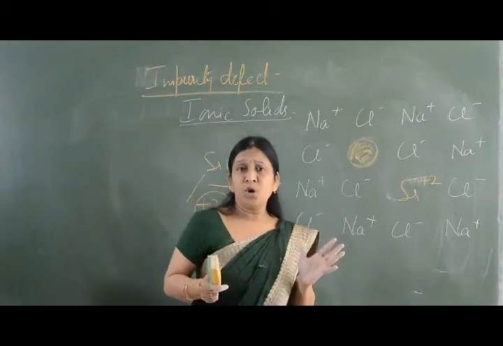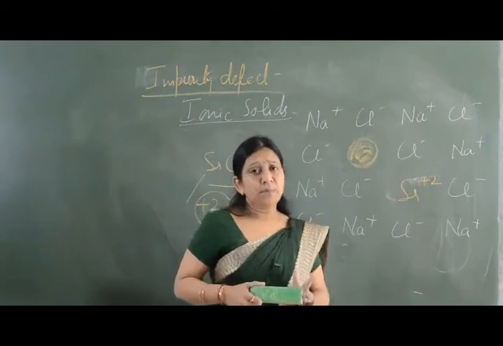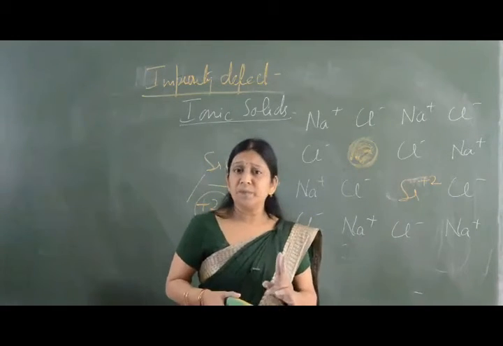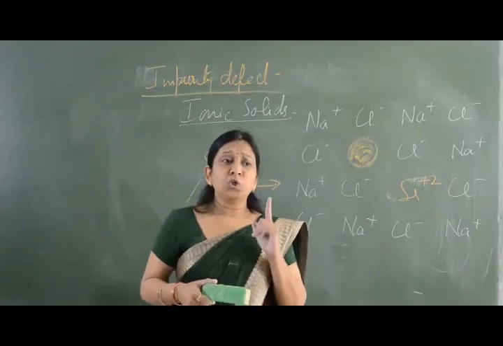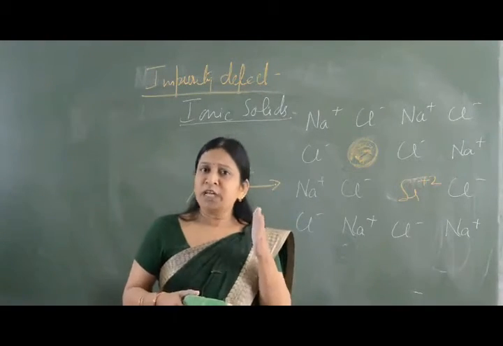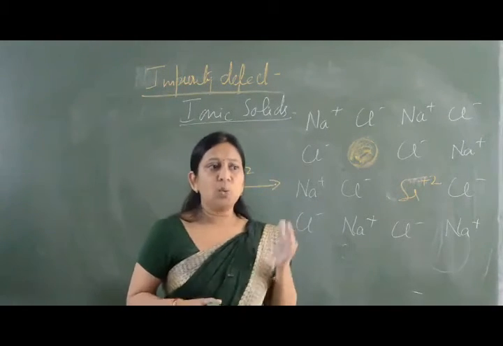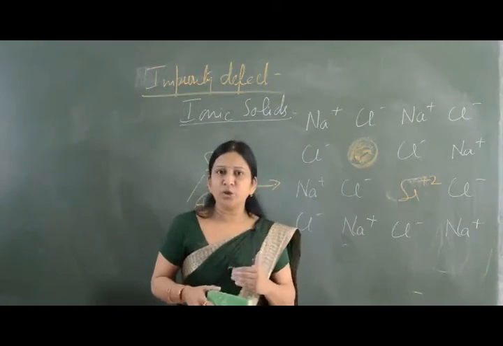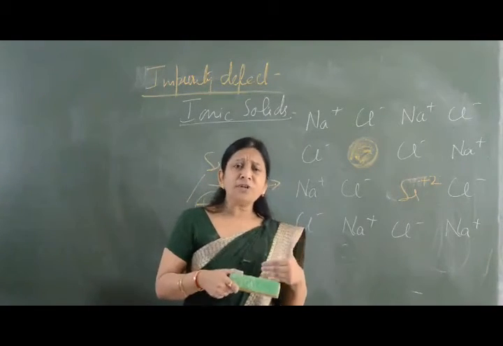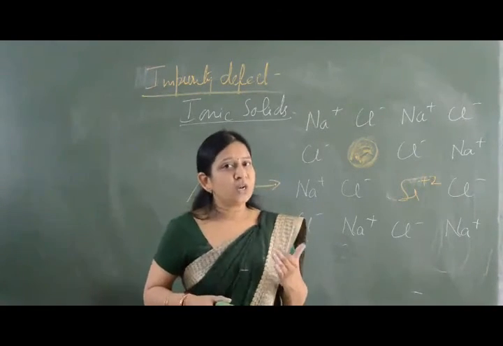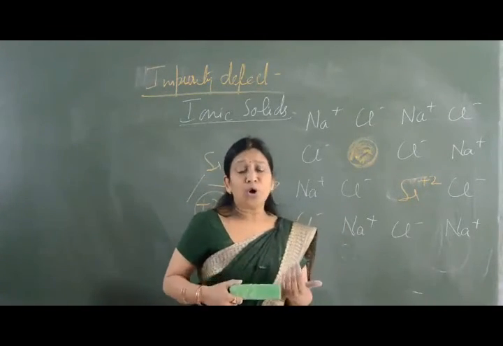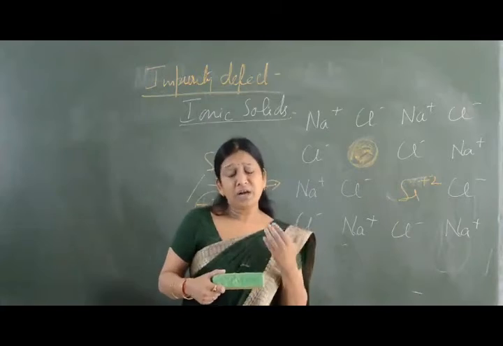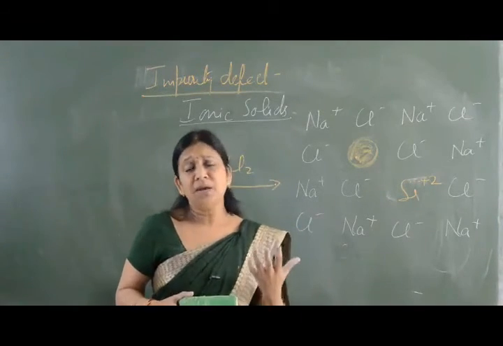And to explain impurity defect, we take up the example of covalent solid, and we take up the example of ionic solid. In covalent solid, suppose to the crystal of 14th group element like silicon, we add an impurity of 15th group. Then after the defect, it is going to function as a n-type semiconductor, and if we add an impurity of 13th group, it will function as a p-type semiconductor.